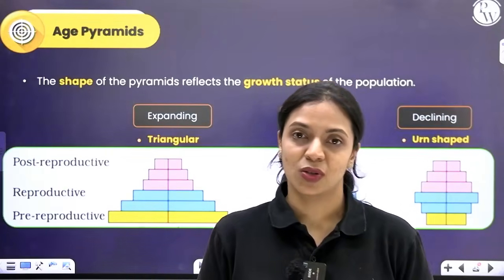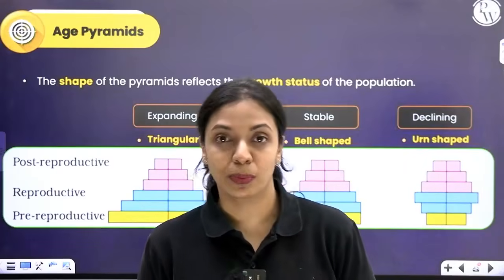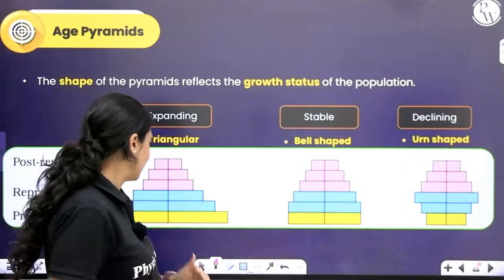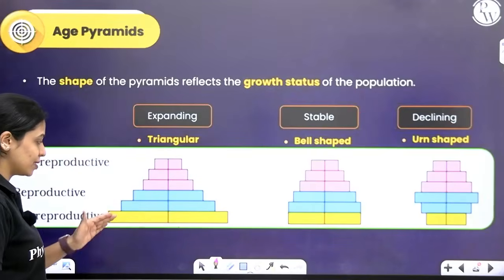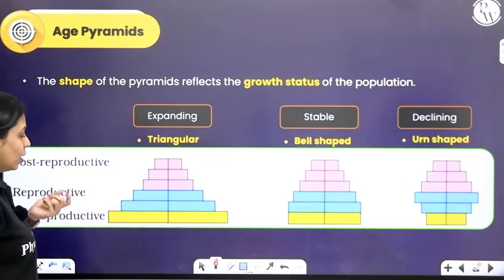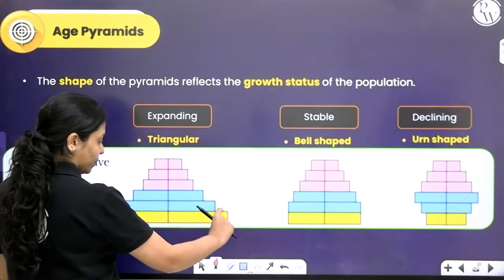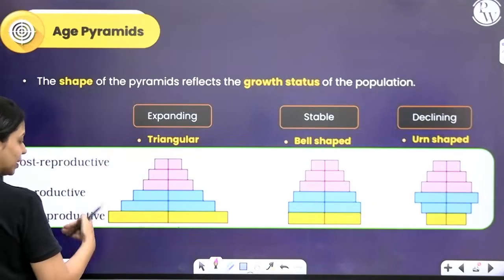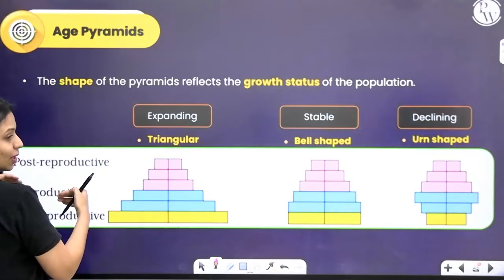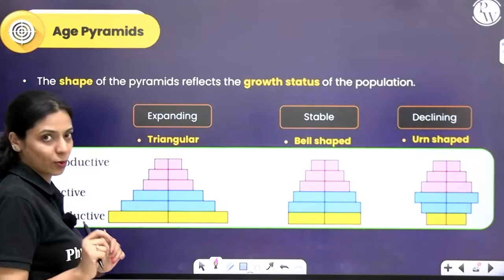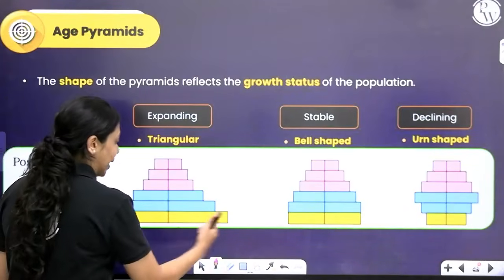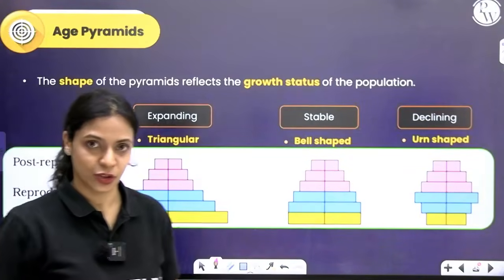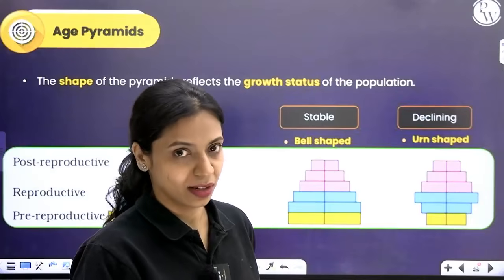It all depends on the pre-reproductive individual population mostly, in comparison with the reproductive individuals. Over here you can see 3 different colors, yellow, blue and pink. Whatever is in yellow represents the pre-reproductive individuals. By convention, pre-reproductive will be the lowest. In the middle, you will have reproductive, and on top, you will have post-reproductive. How wide this yellow bar is determines how many individuals are present in that age group, what percentage of individuals is present in that age group.